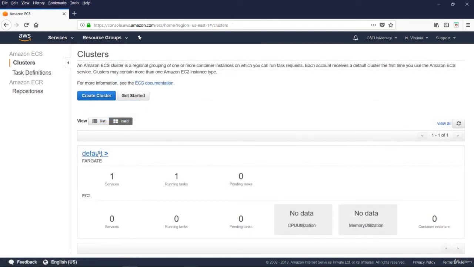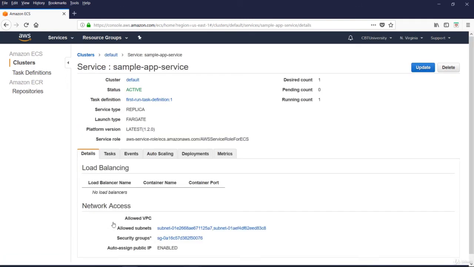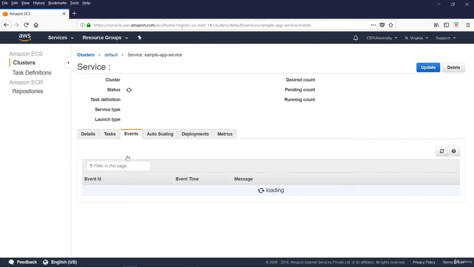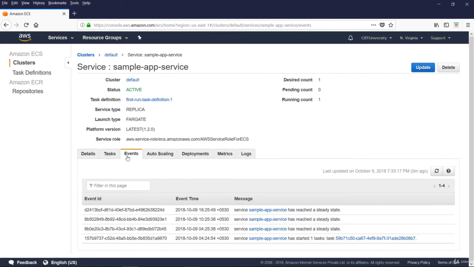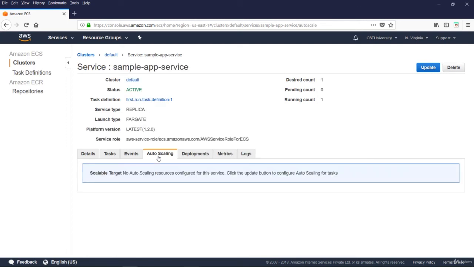This is the Amazon ECS cluster created using Fargate. This is the detailed view of resources on our cluster. Running task count 1 Fargate. In another session, we'll be doing EC2 launch type. This is the sample service. This is the task. Auto scaling.